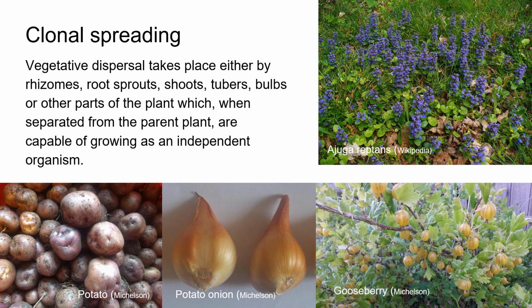Clonal spreading. Vegetative dispersal takes place either by rhizome, root sprouts, shoots, tubers, bulbs, or other parts of the plant, which, when separated from the parent plant, are capable of growing as an independent organism. One example of such a plant is Ajuga reptans, but also gooseberries. Potato onions and potatoes are spread in this way.